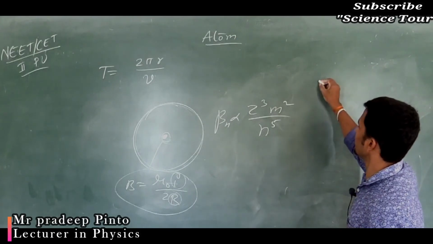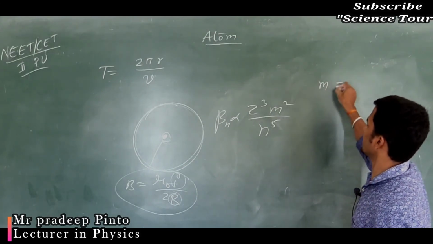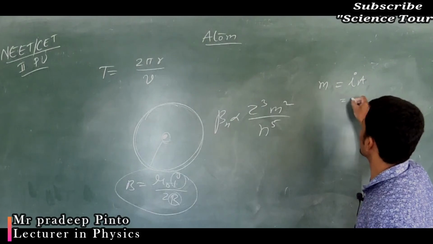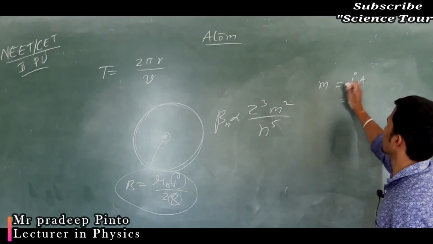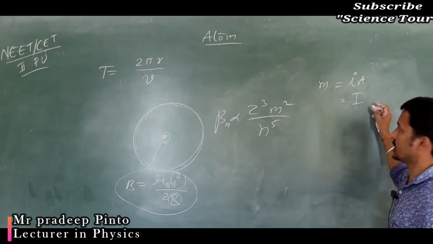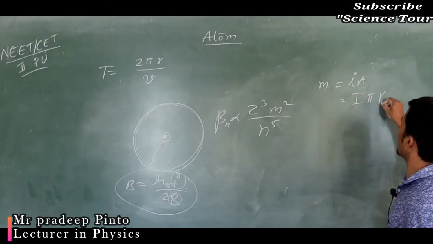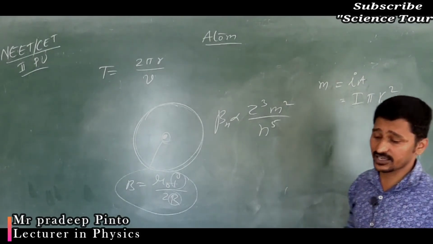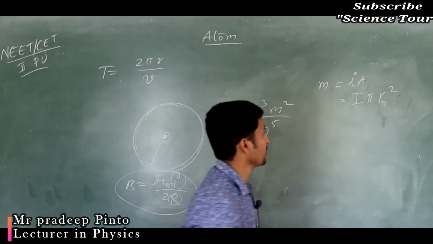Now the magnetic moment, what is the expression? M is I into A. I is the current, which we have just now studied. A is nothing but pi r square, and for r square you have to put the nth radius. So that is what the magnetic moment will be.